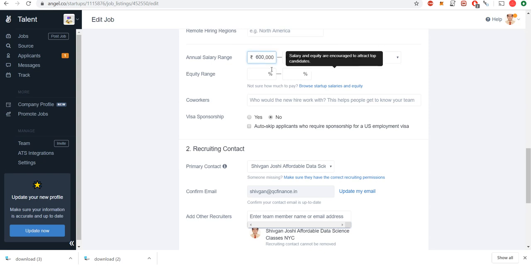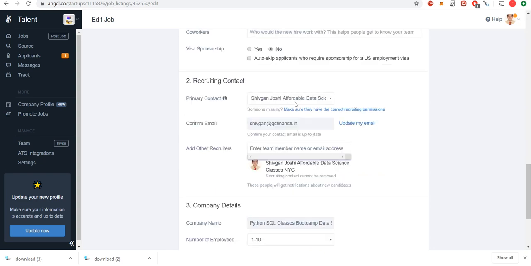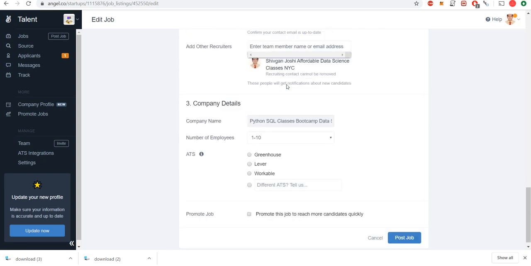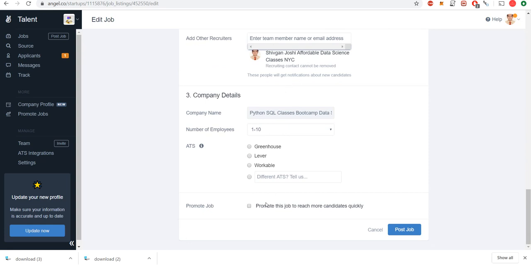This would be from 3 to 6. Visa sponsorship, it's in India, so that is not required. Number of employee, and I'm posting it. So this is how I post it.